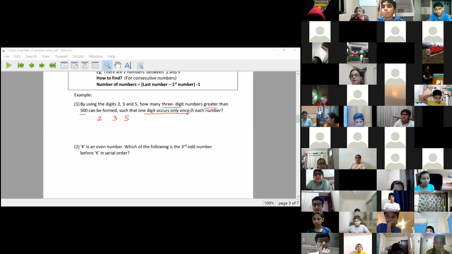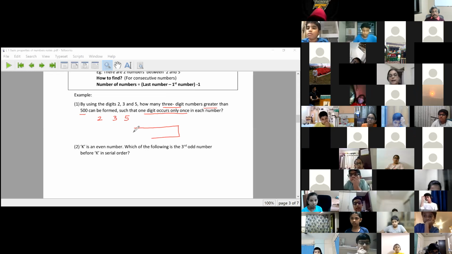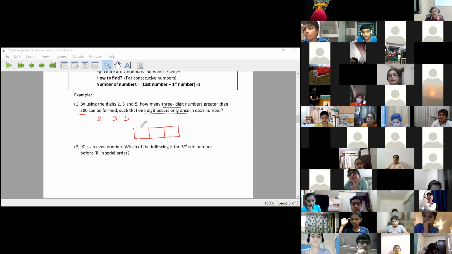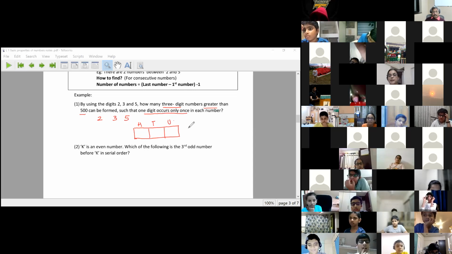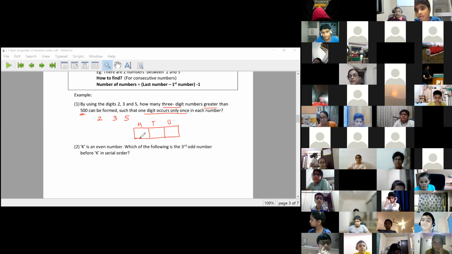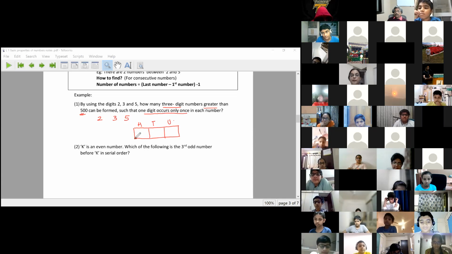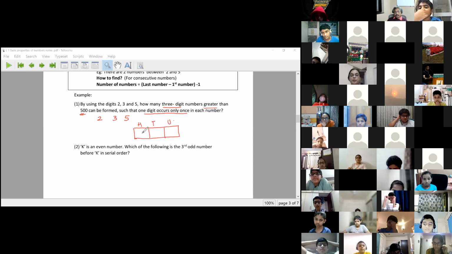See how many conditions they are giving up. I want a 3-digit number. I love to make trains. So I'm making a 3-compartment train because I am having a 3-digit number: hundreds place, tens place, units place. Now the second condition is I want the numbers to be greater than 500. So can I make 3 and 2 sit in the hundreds place? I cannot, because then the number will not be greater than 500. If I want the number to be greater than 500, I have only one option for the hundreds place, 5.